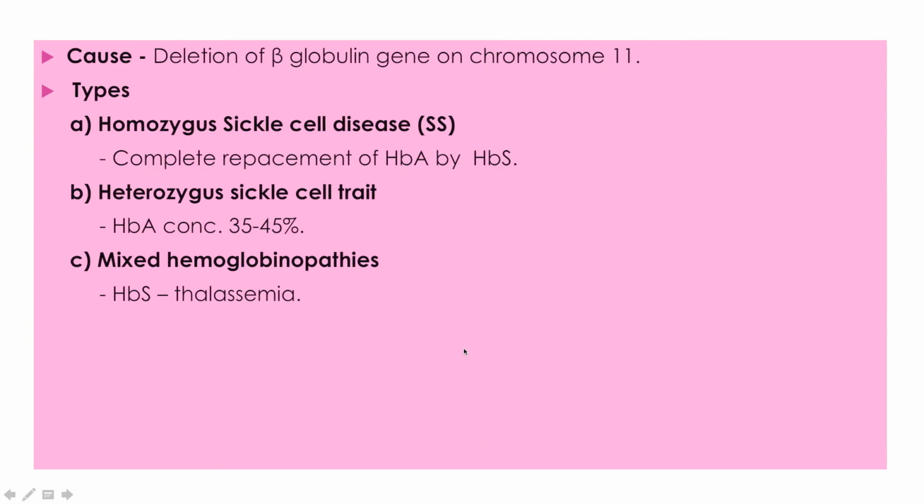What is the cause? Because these are genetic causes, it is a defect of the beta globin gene, not globulin, on chromosome number 11. So what are the different types? First is homozygous sickle cell disease, SSD or SS. Second is heterozygous sickle cell trait. Heterozygous means of the two alleles of the same gene on chromosome number 11, one is defective and one is not. Homozygous is when both are affected. Mixed means when sickle cell disease or sickle cell trait is present with other hemoglobinopathies like thalassemia.